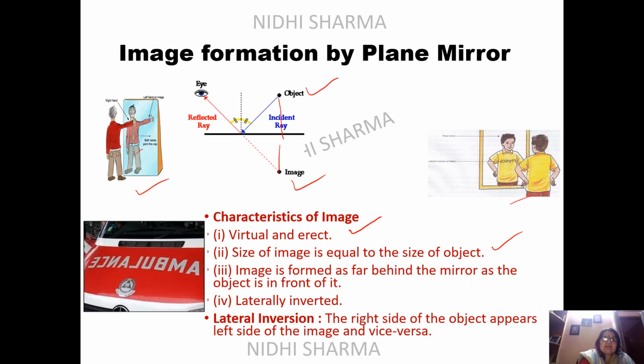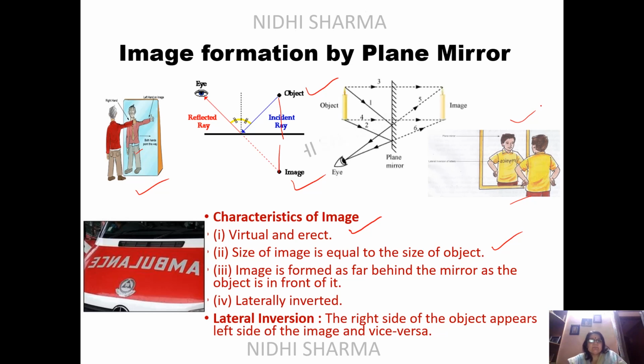Okay, so you can see that here lateral inversion as well as size is shown. Here also the same thing is done. Now you can see here an ambulance. The ambulance is showing lateral inversion. Now you can see the other image formation where, here it is a point-sized object, but here it is an extended object, meaning bigger. So it's a candle.